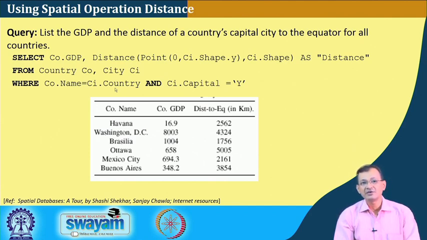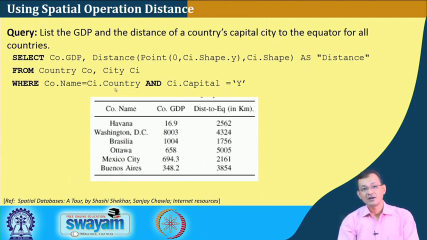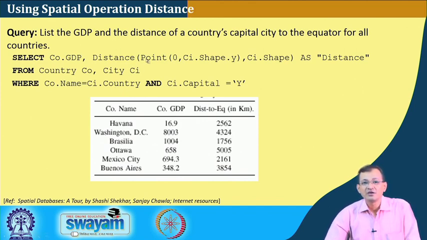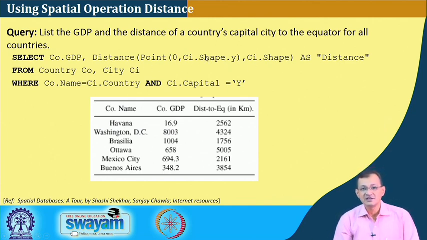So, what we require is country name equal to CI.country, right, that is, the city's country is the same, and CI.capital equal to yes. That means the city should be a capital and it belongs to that particular country, right. So, in this case, first of all we find that point and find the distance from the particular CI shape, right. That is important to see. So, this one is a spatial operation, right. It has to be a spatial operation.